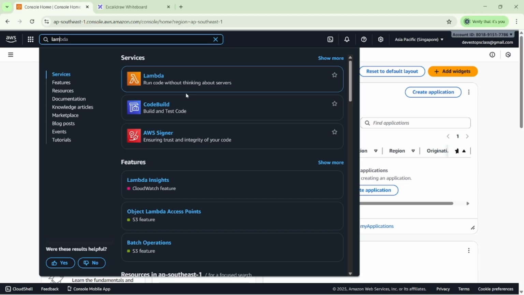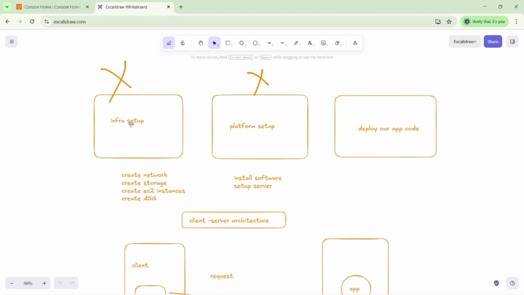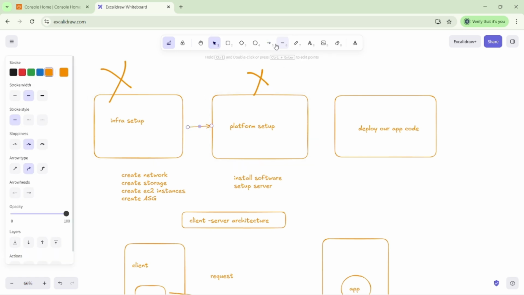What is the purpose? We talk about platform as a service, infrastructure as a service, and software as a service. Yesterday we discussed the infrastructure setup, then the platform setup, and then deploying our code. When we are not using Beanstalk or Lambda, as a DevOps engineer we have to create the infrastructure setup, then the platform setup, and then deploy our code.